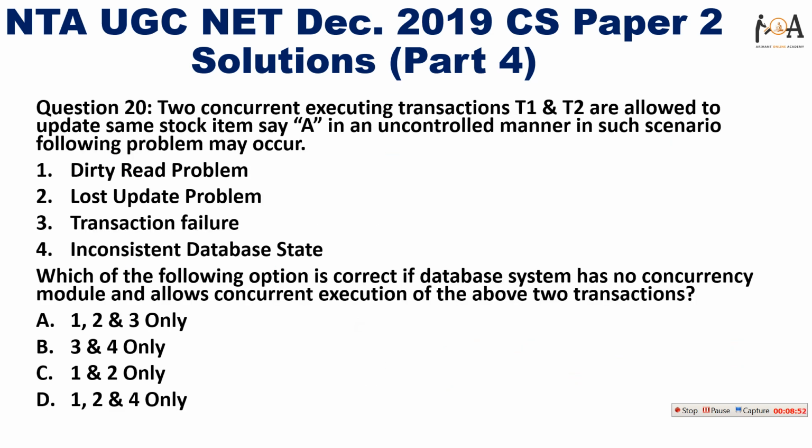The next question is: concurrently executing transactions T1 and T2 are allowed to update some stock item, say A, in an uncontrolled manner. In such a scenario, the following problems may occur: dirty read problem, lost update problem, transaction failure, or inconsistent database. Which of the following options is correct if the database system has no concurrency module and allows concurrent execution of the above two transactions? So basically guys, it is from the DBMS subject, and the topic here is deadlock.